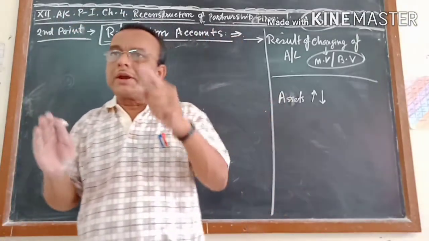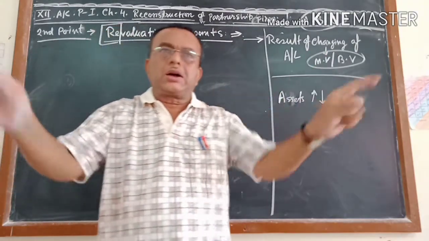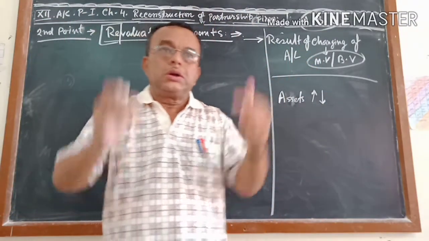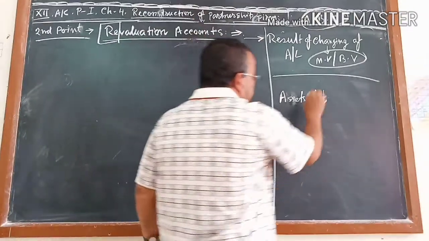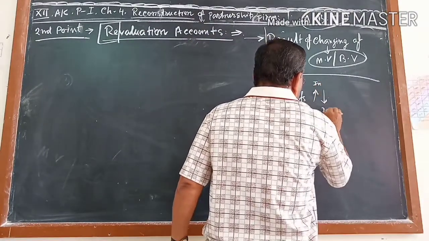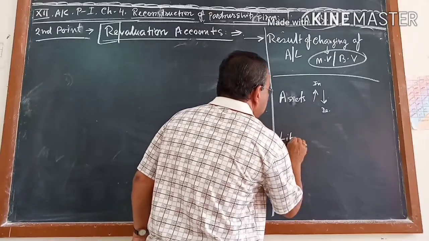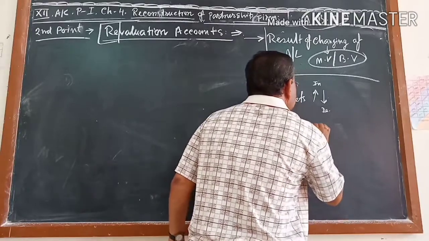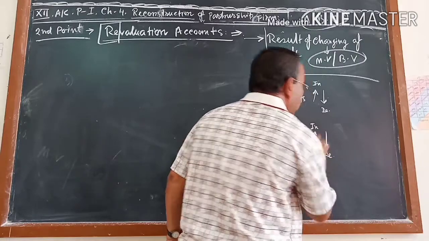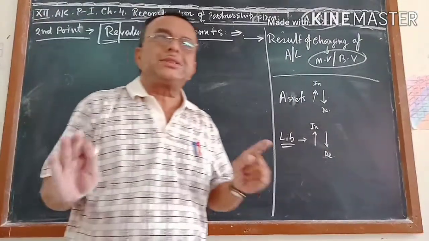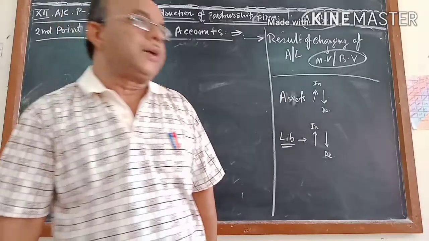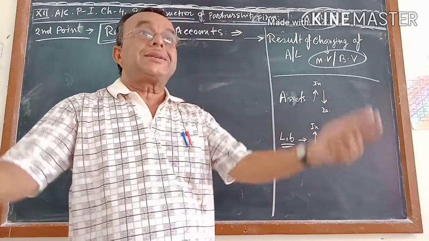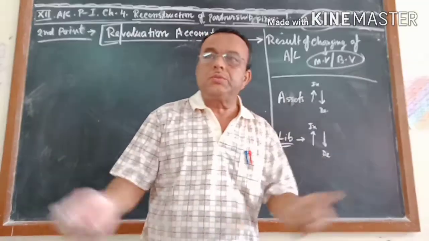Suppose book value is 5, market value is 7, thousand, lakh, whatever it is. That means it is increasing. Book value is 9, market value is 4, decreasing. So either it may increase or it may decrease. Similarly, for liability also, either it may increase or it may decrease. All of you know, an asset is always debit if you are buying the asset. If you are selling the asset, the asset is credit. So if assets are coming in more, that means the asset will be debit.